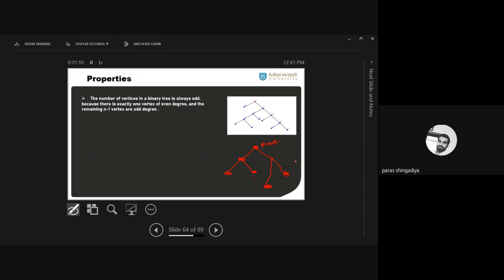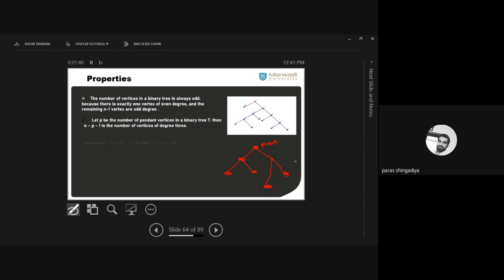When we apply this result, we can easily verify that the number of vertices in a binary tree is always odd. There is one vertex of degree 2, even degree, and the rest of all the vertices have degree 1 or 3. When you check the number of vertices this way, we will always get an odd answer. Clear?